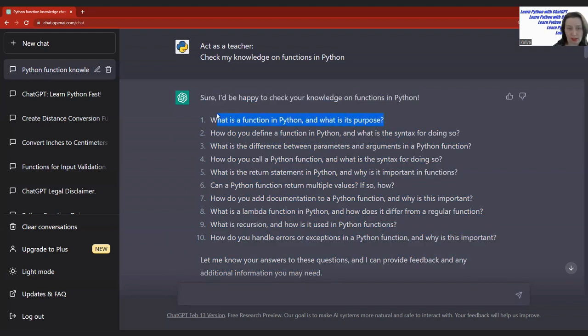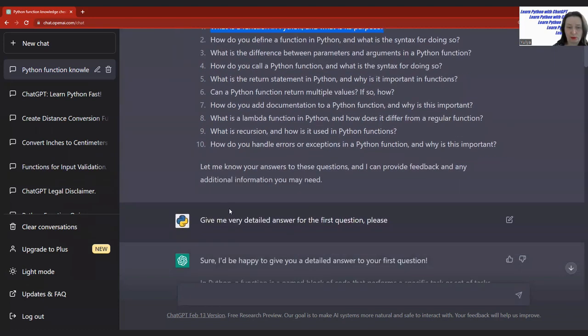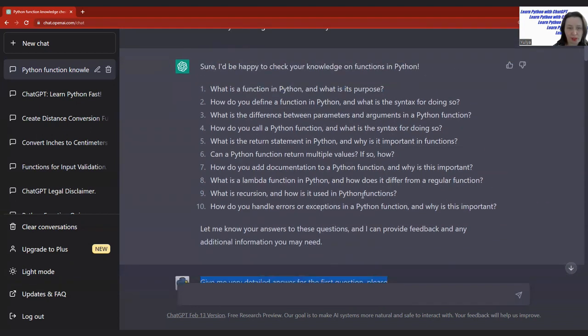If you are not able to answer the first question, you would go here and say, give me a very detailed answer for the first question, please. And then you will obtain your answer. Later we will go there to see the answers and to discuss them. But for now, I would like to explain how I will use these explanations from ChatGPT.